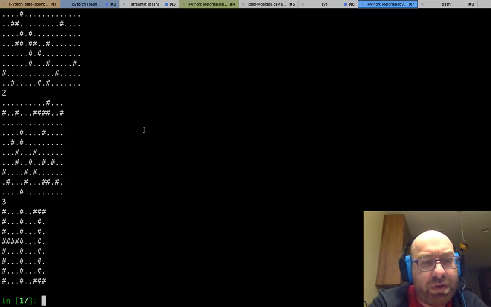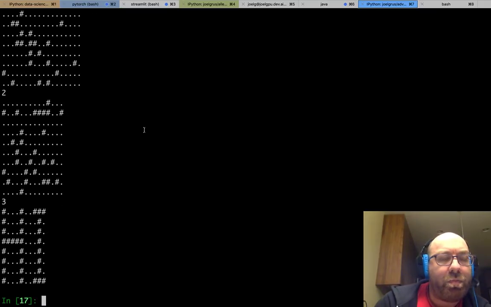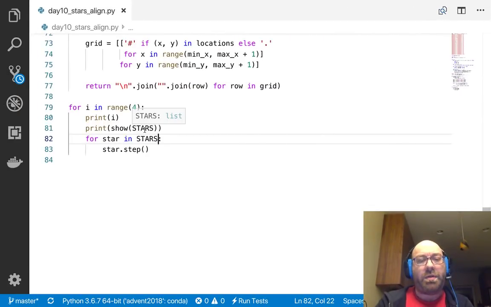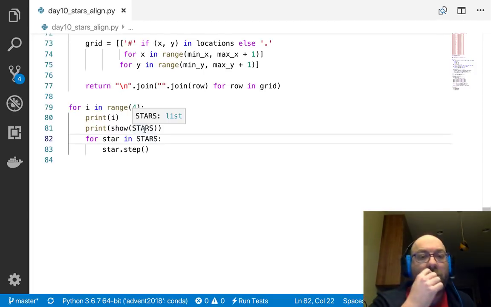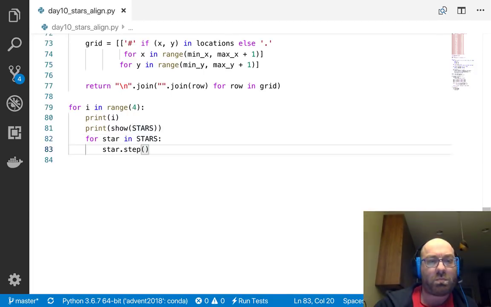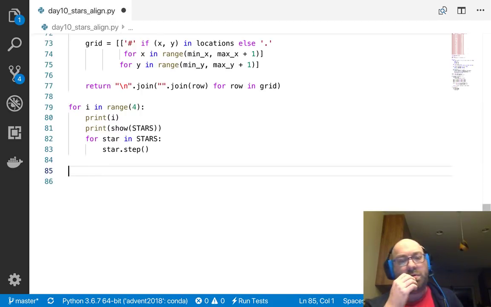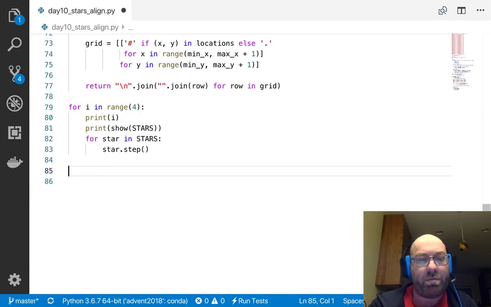Okay, and so one thing that's interesting here is you can see that this grid is much smaller, right? So one thing we could try is the following.